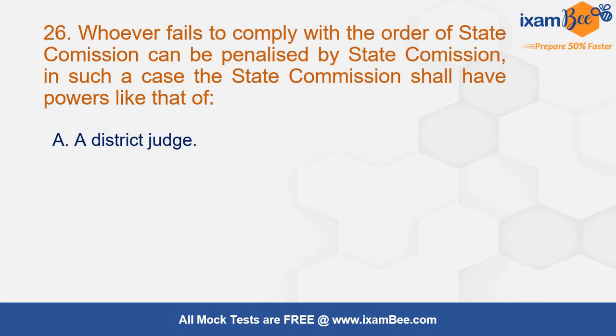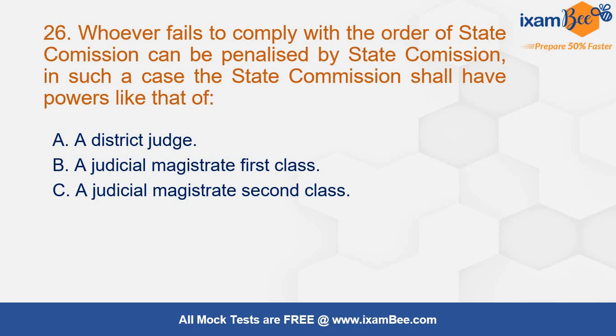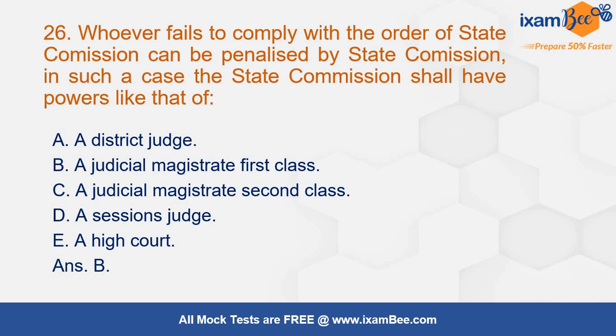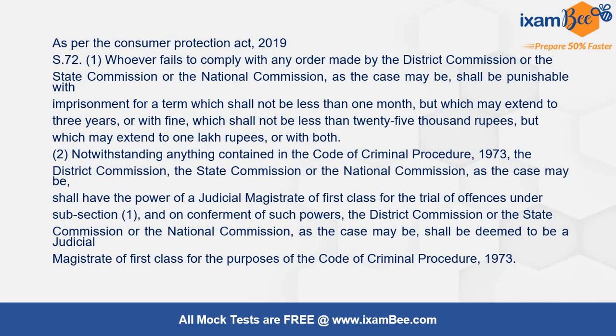So, whoever fails to comply with the order of a State Commission, he can be penalized by State Commission, no doubt. But the powers that State Commission is having are powers like that of a district judge, or a judicial magistrate first class, or a judicial magistrate second class, a sessions judge, or a high court judge. This we have to be aware of. इस पर direct provision है act में. Judicial magistrate first class, section 72 of the Consumer Protection Act 2019 talks about it.